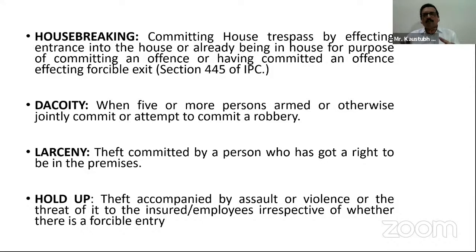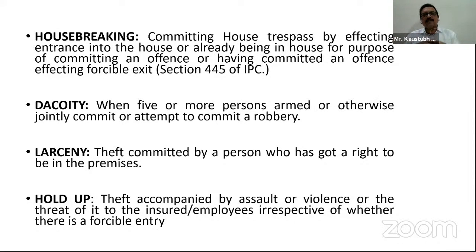The exit is forcible because his entry was not forcible. He came as a customer, hid himself in that business premises, and burgled the things, the premises, the stock and all those things, but while exiting he effected force.